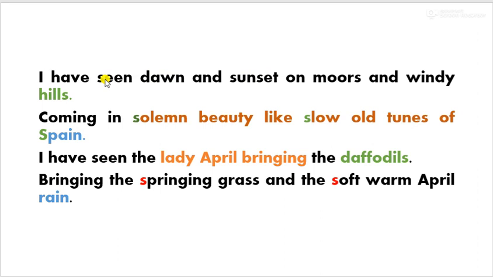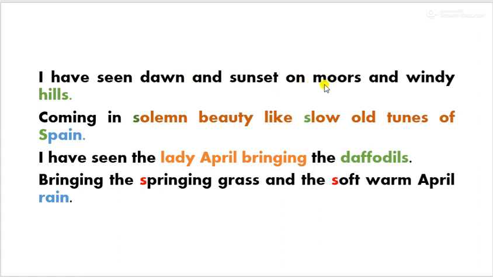So the poet says that he has watched what? The dawn. What's dawn? We can say the morning. And sunset. Here sunset means evening or the nightfall. He has seen the beauty of the morning and the beauty of the evening.